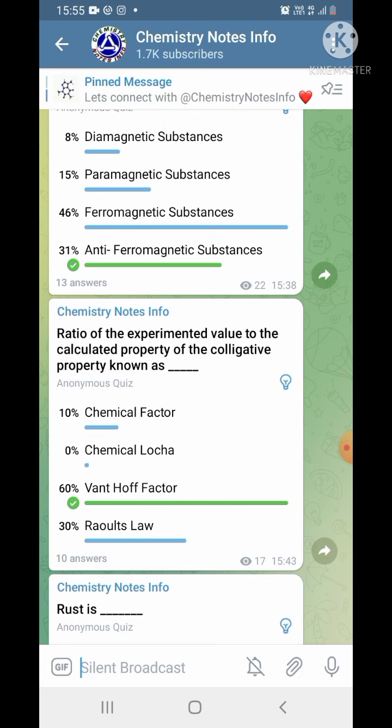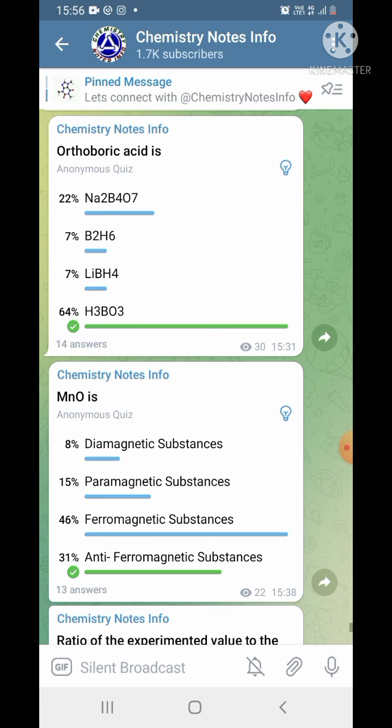MnO is a diamagnetic substance, paramagnetic substance, ferromagnetic substance or antiferromagnetic substance. The correct answer is antiferromagnetic substance. By clicking on this bulb button you can get the correct answer and also the explanation.